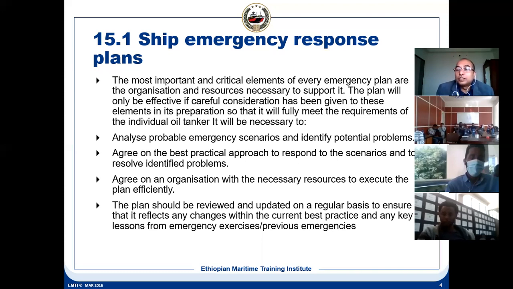How will you approach that scenario? Suppose there is a leakage on the pipeline, there can be a chance of pollution damage, and there can be a chance of fire also, because the fume will come out. When there is a leakage, it will get atomized and it can catch fire also. So in that case, what will be the best practical approach?